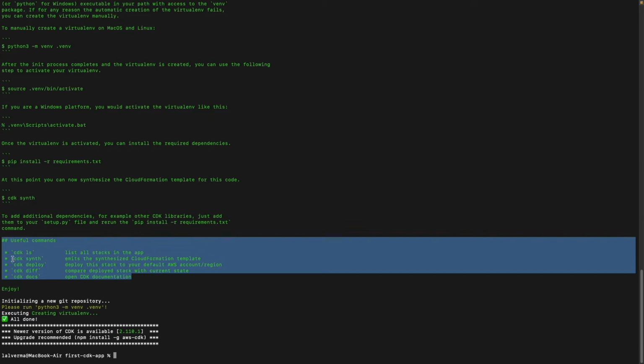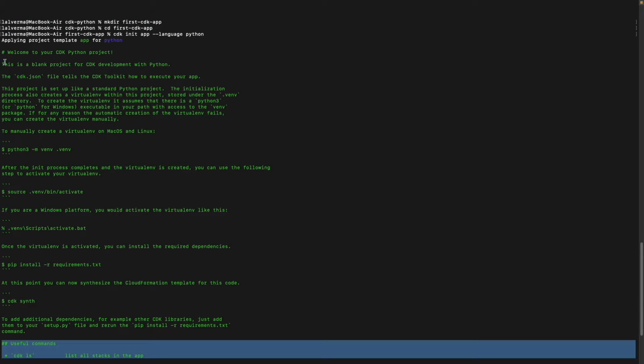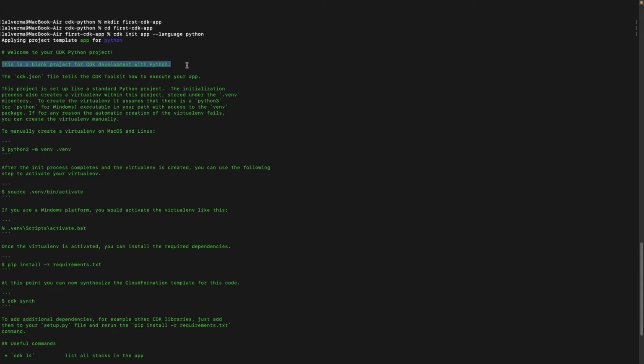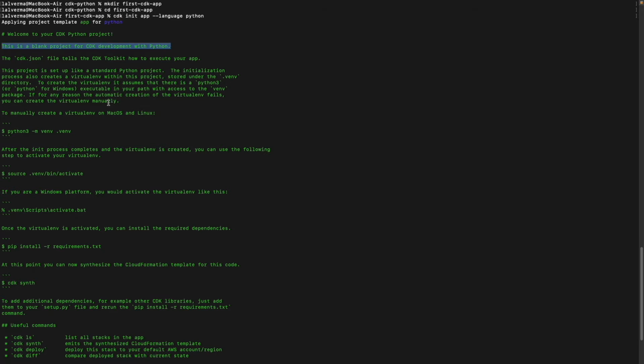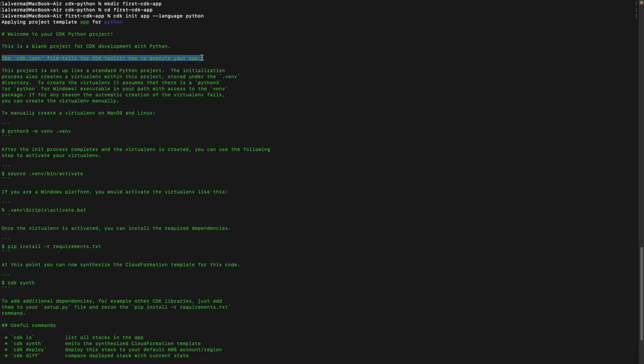Here it provides a set of useful commands: cdk ls, cdk synth, cdk deploy, diff, etc. We will be using most of these commands very shortly. Here are some additional notes. As it says, it's a blank project for our CDK development with Python. cdk.json has been created with the execution configuration.